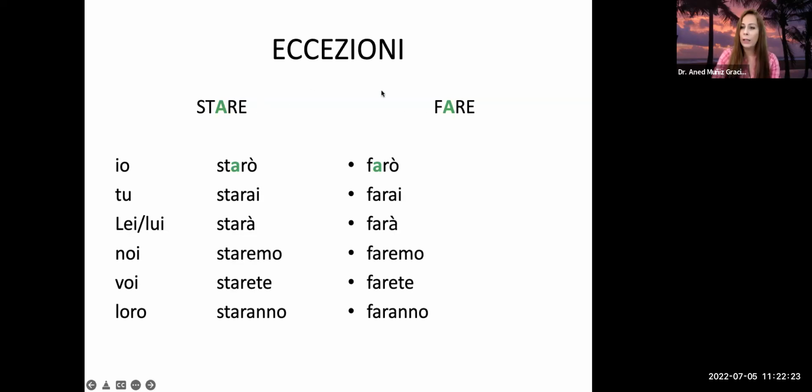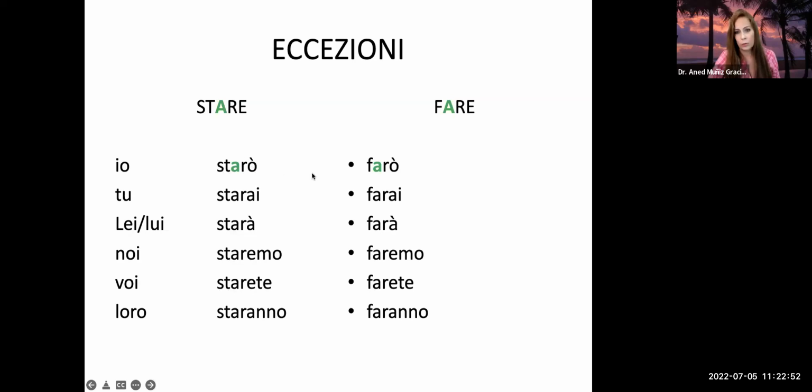And can you take a moment and tell me why is this in the exceptions? It looks kind of straightforward, right? Well, the exception is that if you remember what happens to all the other verbs, and then you see here that it doesn't happen. So the exception here is that we don't change it to e, right? The root of stare is star, not ster, right?